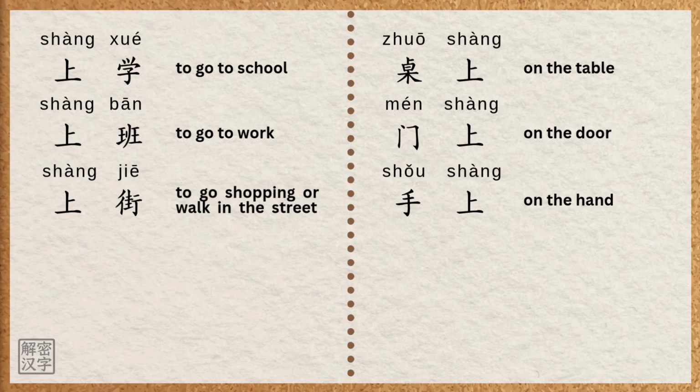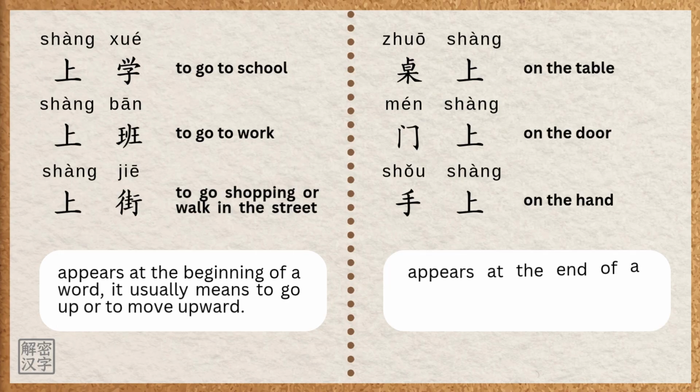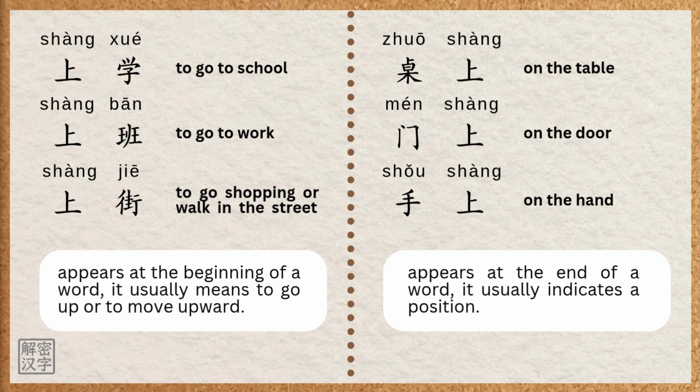Yes. When the character shàng appears at the beginning of a word, it usually means to go up or to move upward. When it appears at the end of a word, it usually indicates a position.